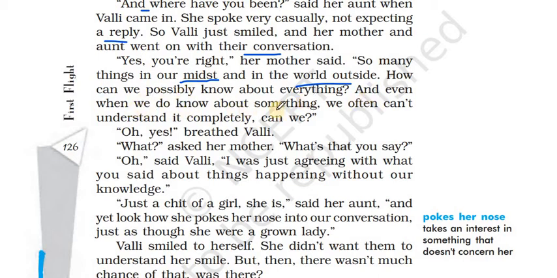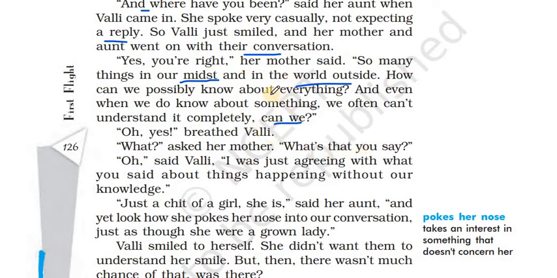"And even when we do know about something, we often can't understand it completely. Can we?" This is what her mother says. Even if we know something, we cannot understand it completely. "Oh, yes," breathed Valli. "What?" asked her mother. "What's that you say?" So Valli's mother couldn't believe that Valli said, "Oh, yes." She could not believe such an 8-year-old girl can understand that many things.